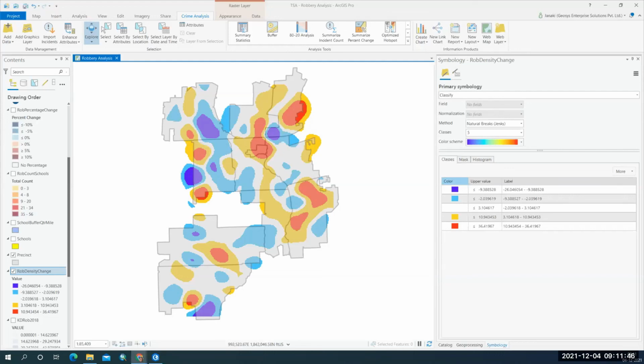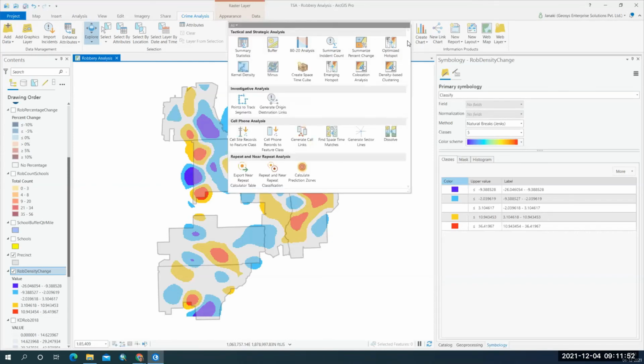Okay, so I would like to conclude now. Today we have seen how GIS can be used in crime analysis, and various tools we can use in analyzing the crime. This crime analysis is basically not in ArcGIS Pro, it's an add-in which we have used here to analyze our crime data. And we have used various tools like buffer, 80/20 analysis tool, summarize incident count, summarize percentage count, kernel density tool, and minus tool.